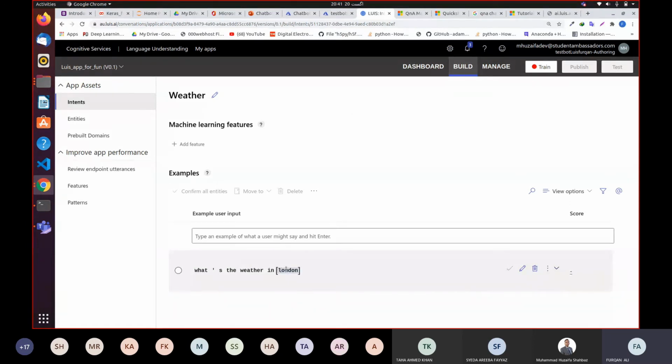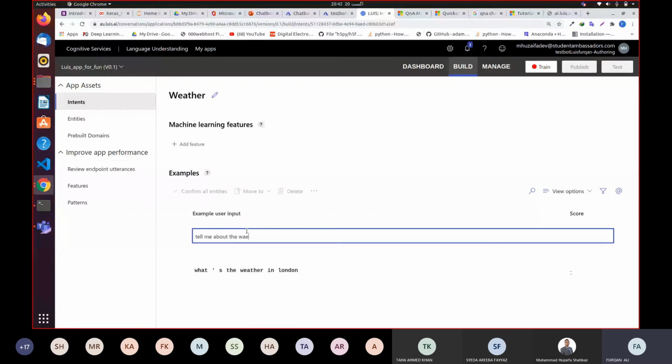The user can ask in different ways. Like I ask, what's the weather in London. The user can simply say, tell me about the weather in London. I'm going to add it as well.